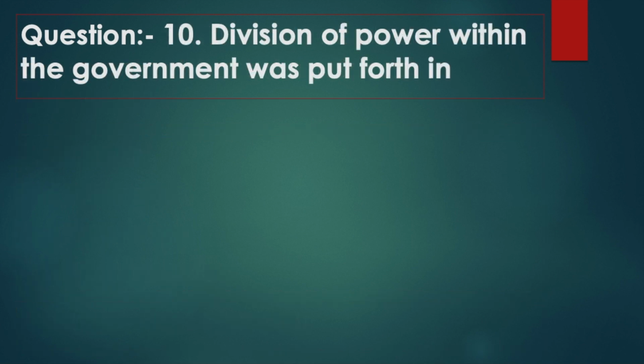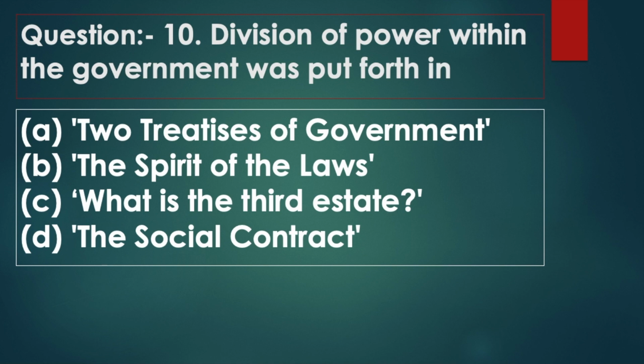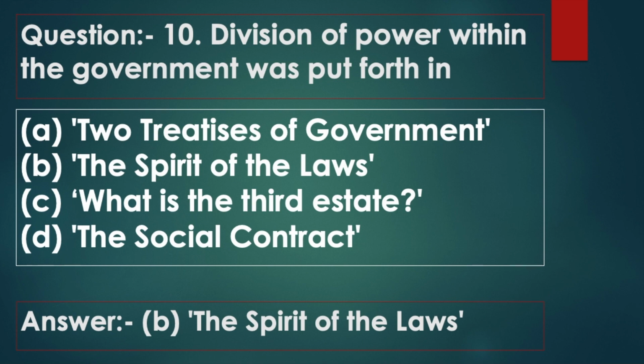Question 10. Division of power within the government was put forth in Option A, Two Treatises of Government. Option B, The Spirit of the Laws. Option C, What is the Third Estate? Option D, The Social Contract. Answer: Option B, The Spirit of the Laws.